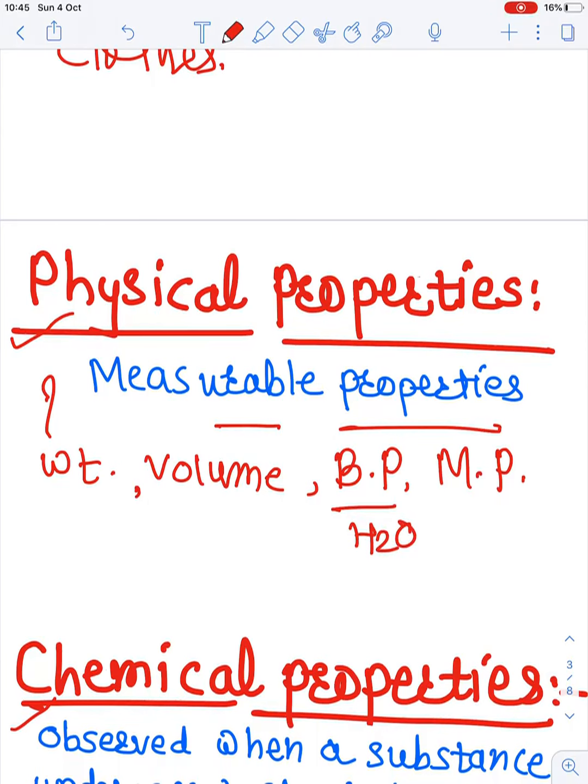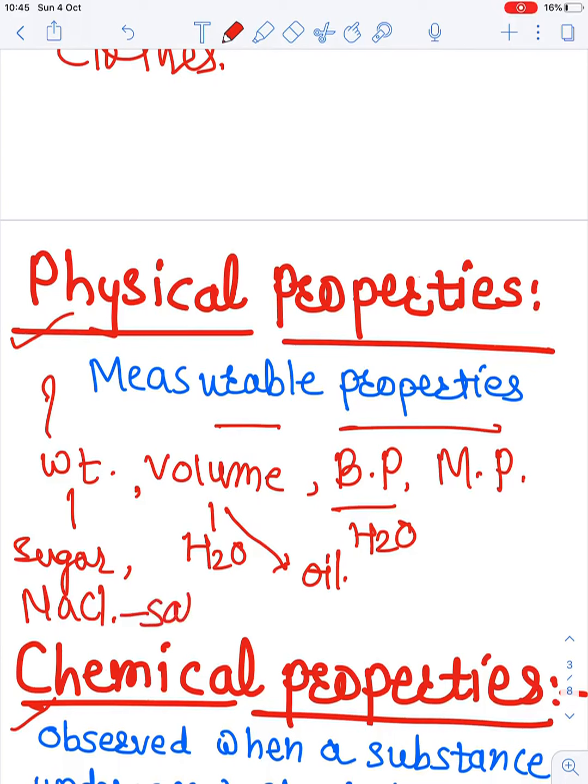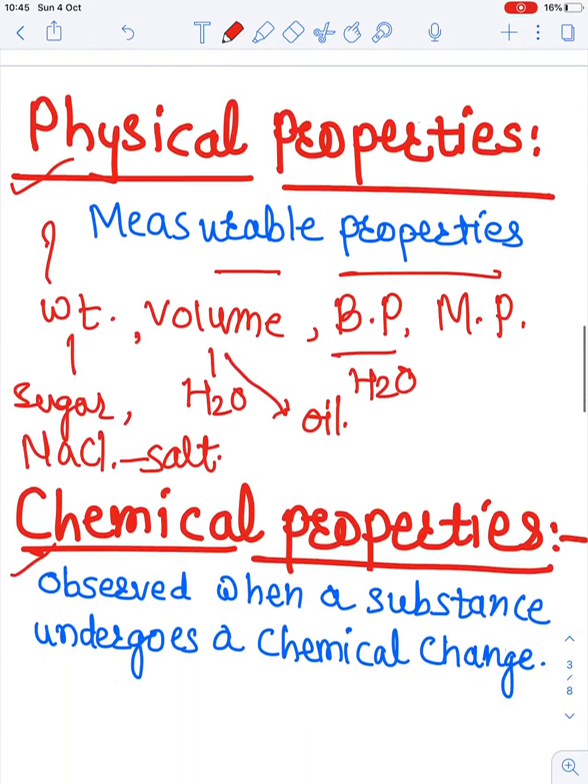That is, we just see the physical property of that substance or the water, or we can take the volume of water also, or anything. We can take the volume of any oil, or we can take the weight of any substance or sugar, or NaCl, that is the salt. These are the different physical properties we just deal with in our day to day